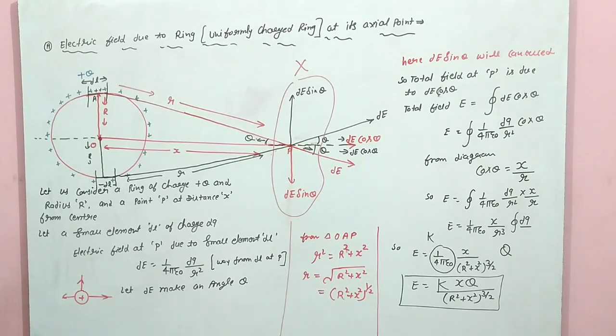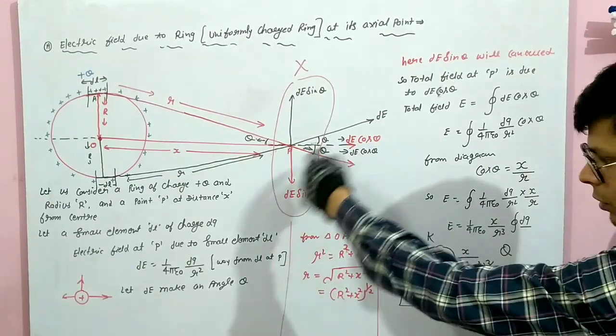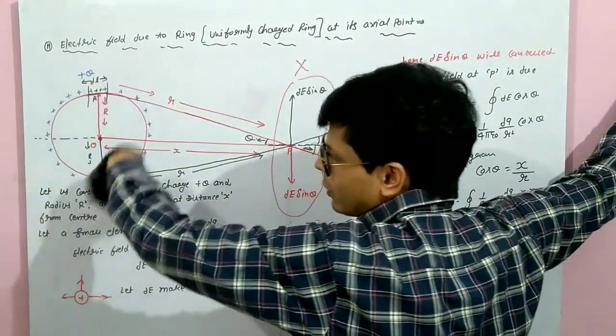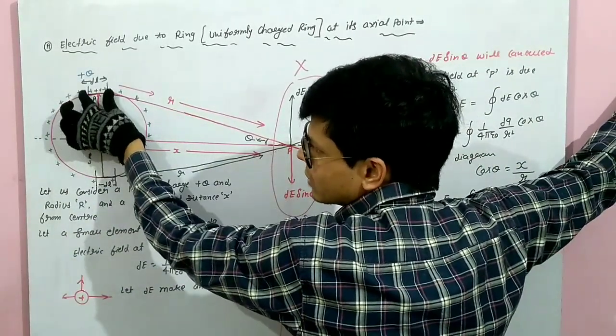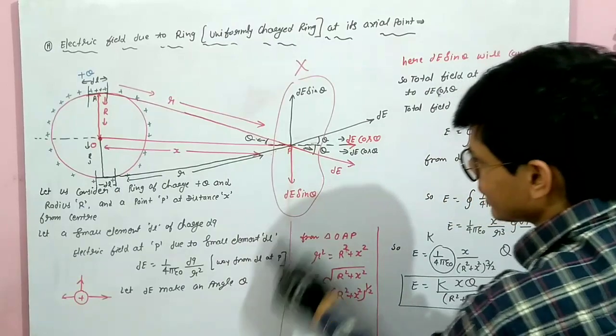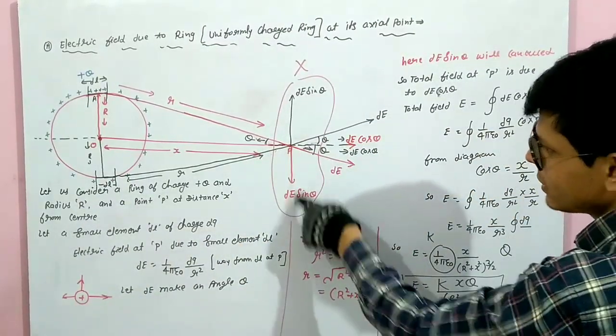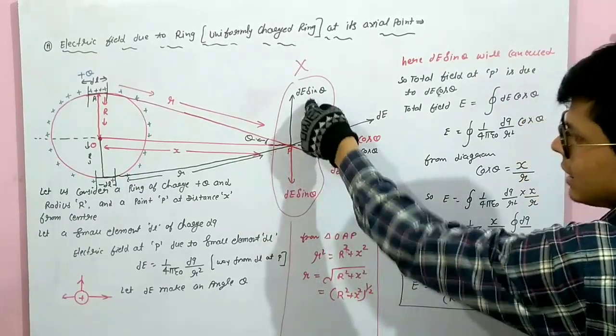So this is very, very important. It was in the board exam last year for 5 marks. It is very easy to find the electric field due to a ring. First of all, you will take a small piece on the upper side, you will check, and then you will cover. Then you will take the lower side, then you will check, then you will make components, and then you will see which components are cancelled.